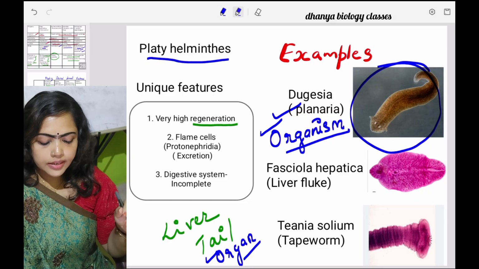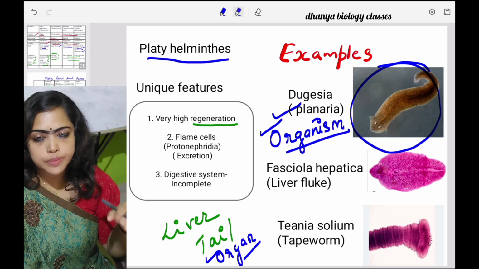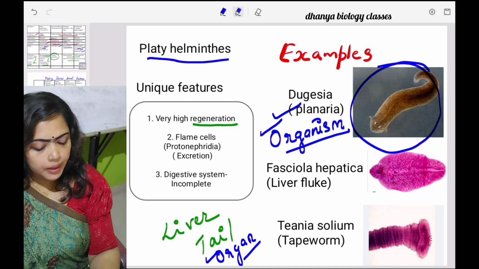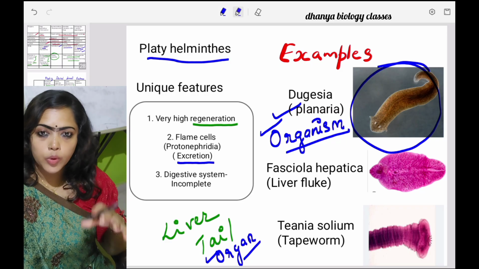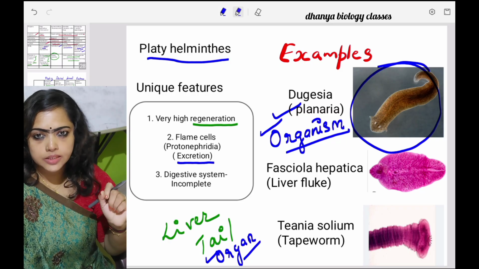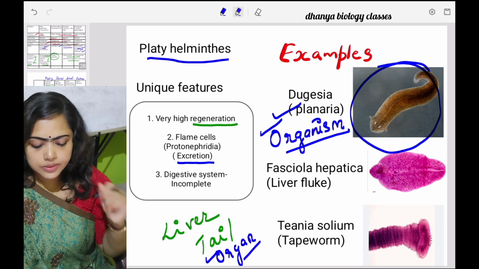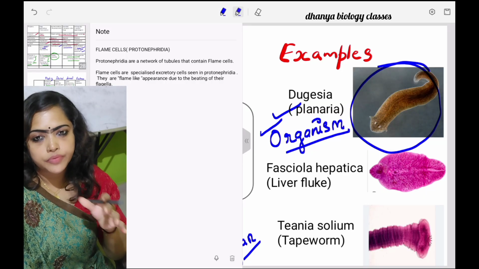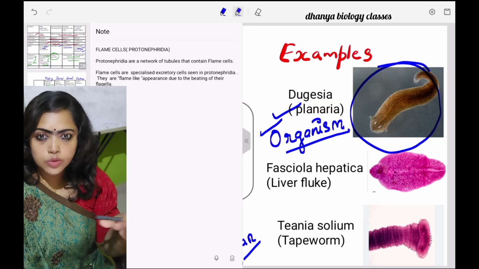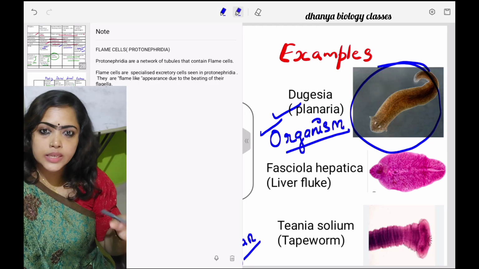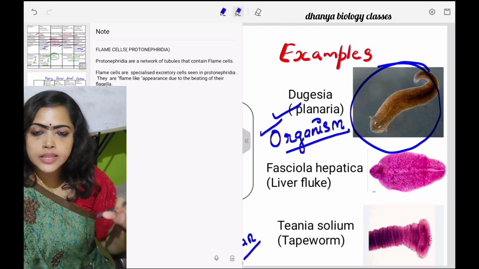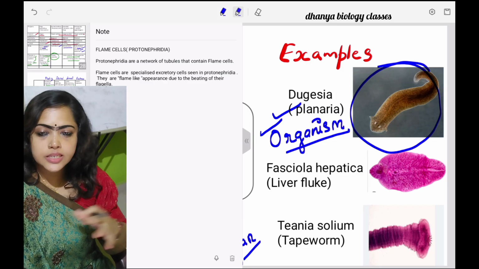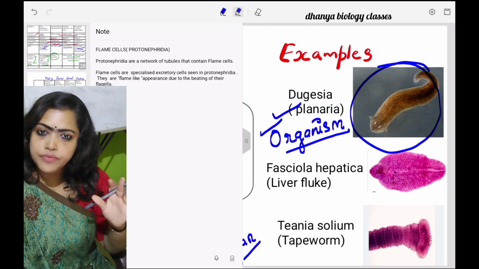Okay. And then the presence of some special cells in their body. This is also very important. These cells, that means flame cells or protonephridia, play a role in what? The excretion process. So flame cells or protonephridia are seen in which phylum? Platyhelminthes. Okay. And a slight difference between flame cells and protonephridia: flame cells are the type of cells seen in protonephridia. And what is protonephridia? They are the network of excretory tubules, and these tubules carry the type of cells called what? Flame cells. Then the other thing is, these flame cells carry flagella, and due to the beating of their flagella, it appears flame-like. That is why they are called flame cells.